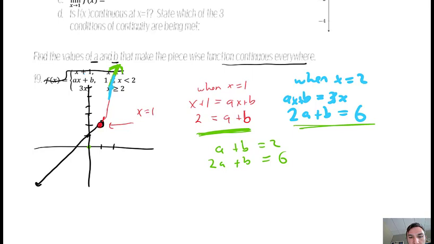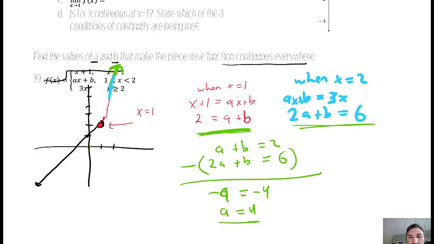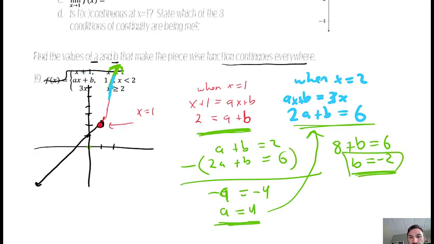So I'd probably just subtract this whole function. So a minus 2a, b minus b, and 2 minus 6. And then I did that because I saw my b's would cancel out and allow me to solve for a. And then once I know one answer, I can then substitute that into either equation. 2 times a, now that I know a is 4, plus b is supposed to be 6. So b must be negative 2. So there are the values of a and b that make sure that this is continuous everywhere.